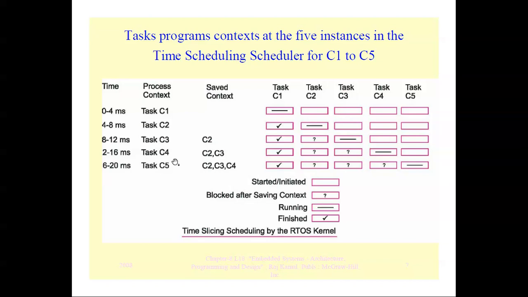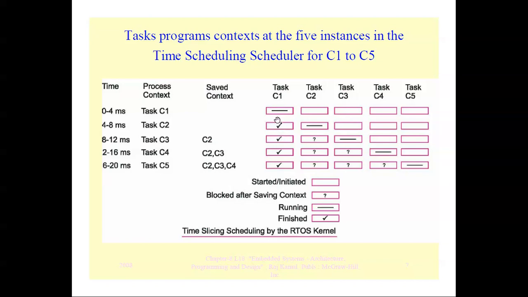So here is how the round robin is explained. That means you have C5, that means tasks up to C5, and the time slice given here is 4 milliseconds. From 0 to 4 milliseconds, the C1 task comes and it is processed.